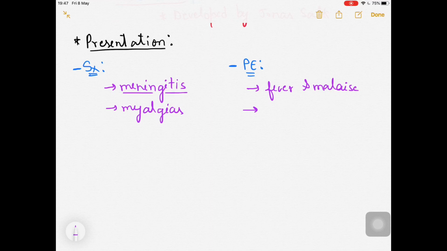However, it is very simple. Look, asymmetric weakness will be seen in the extremity region and mostly in the legs. So you can understand the situation very well. But if you talk about the physical examination, mainly I said lower motor neuron lesion, because it was affecting the ventral part, the anterior horn of the spinal cord, right? So lower motor neuron lesions will be seen.